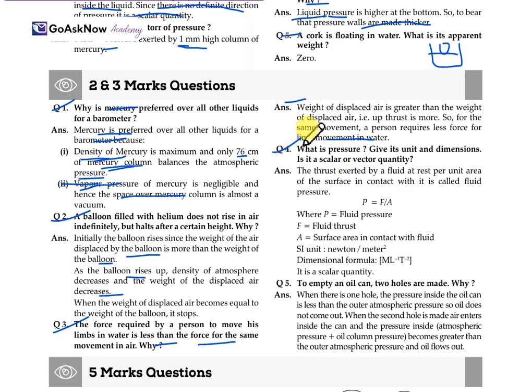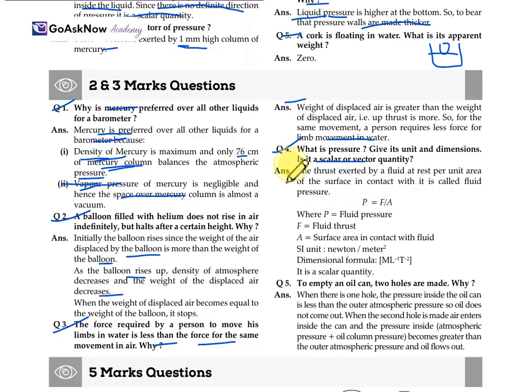Now, question 4: what is pressure? Give its unit and the dimension. Is it a scalar or a vector quantity? So, firstly, we'll have to explain what is pressure, what its unit and dimension are, and what kind of quantity it is, whether it's a scalar quantity or a vector quantity.